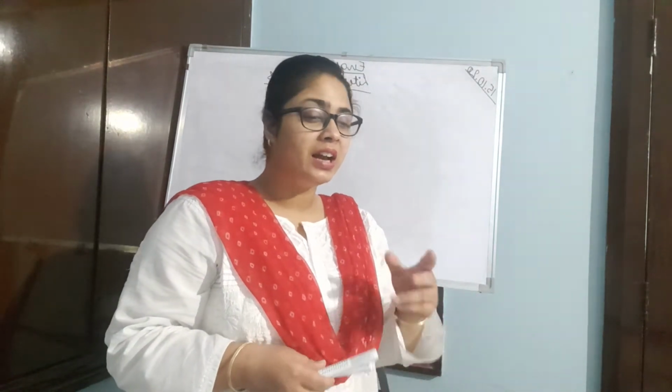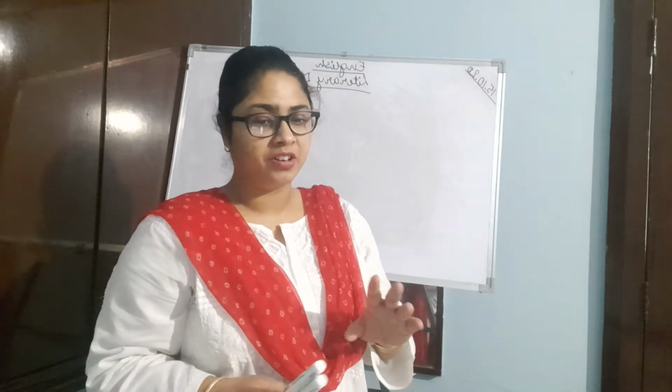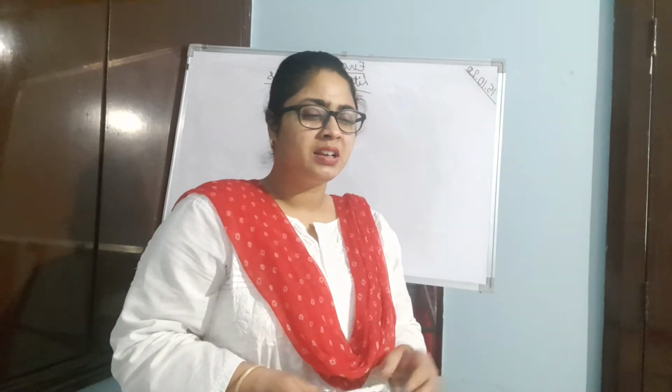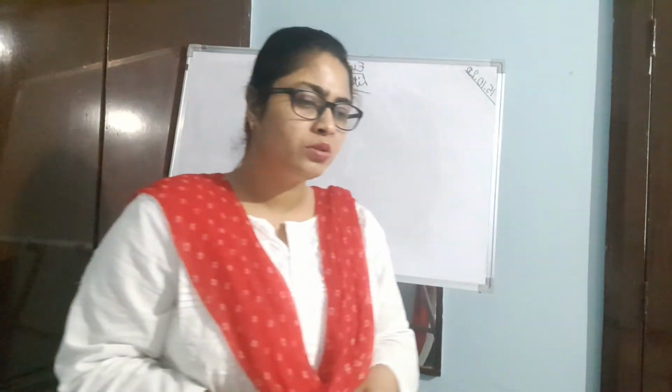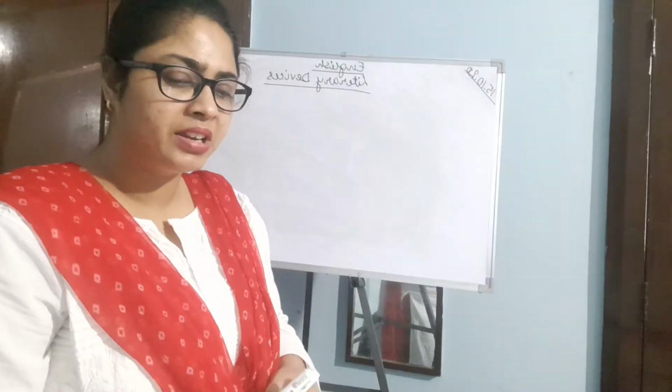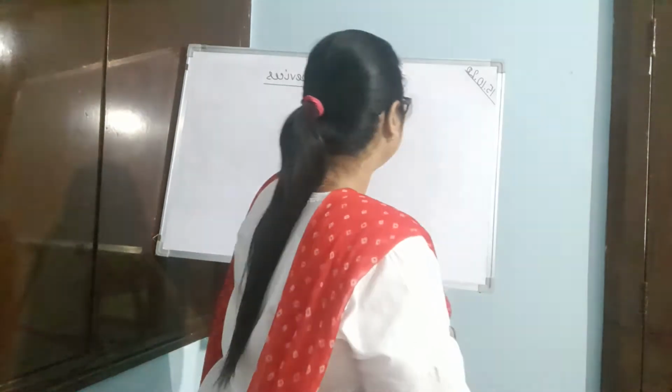So we had done two literary devices that day, that is simile and metaphor. As I have told you, simile and metaphor are different types of comparison, and we have done about them. Now we are going to do the next literary device, that is alliteration.